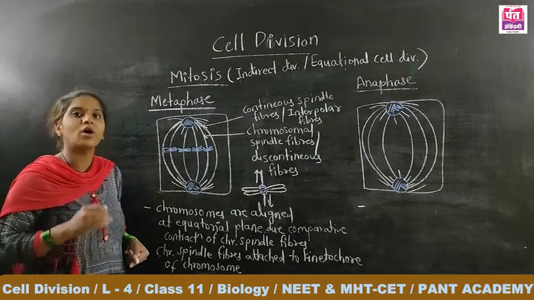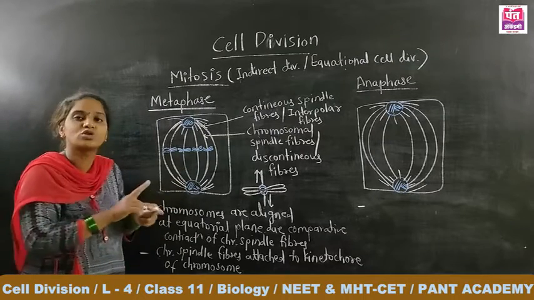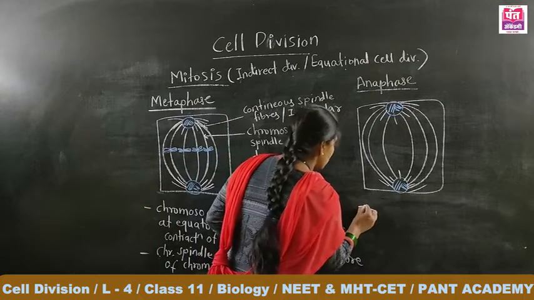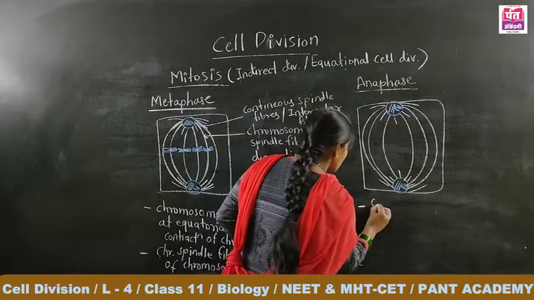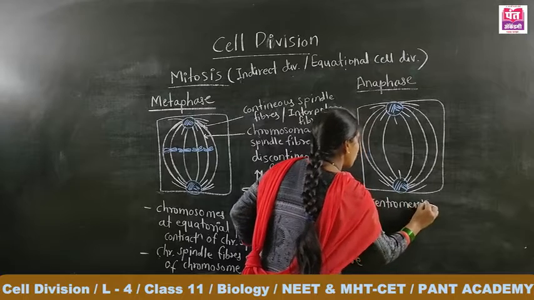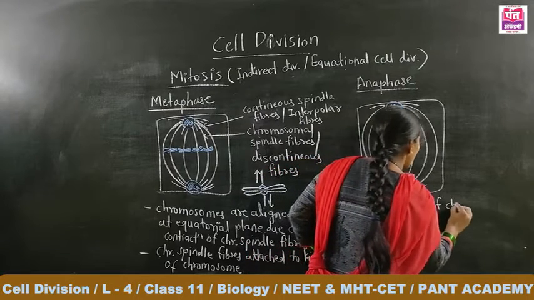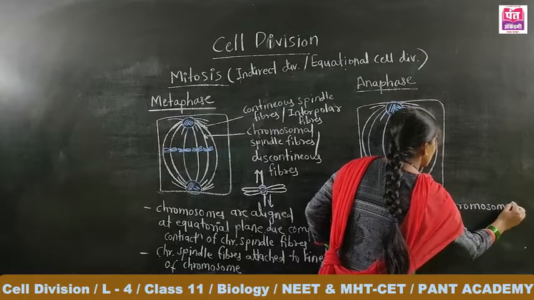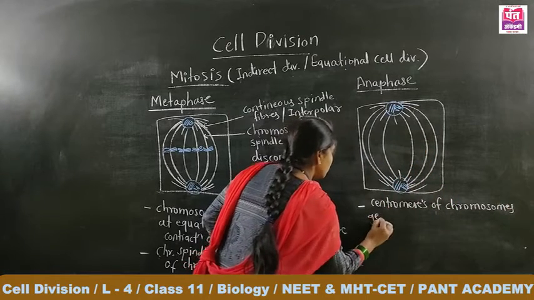Due to the splitting of the centromere, the sister chromatids are also split. That is the first change. The centromeres of the chromosomes get split.